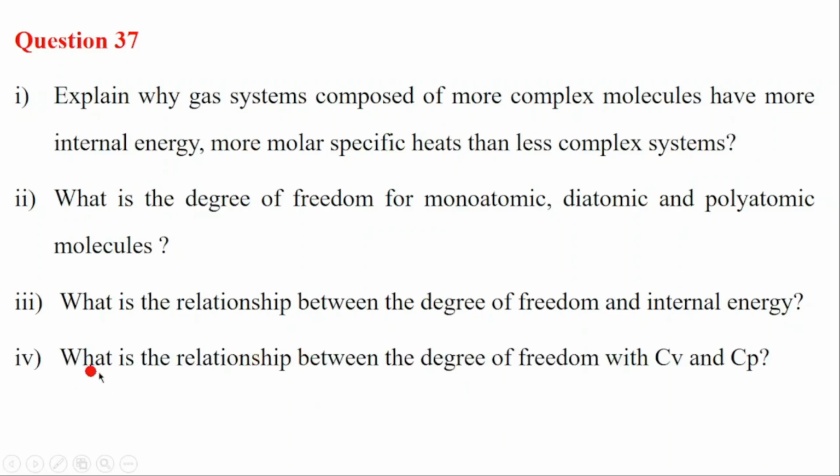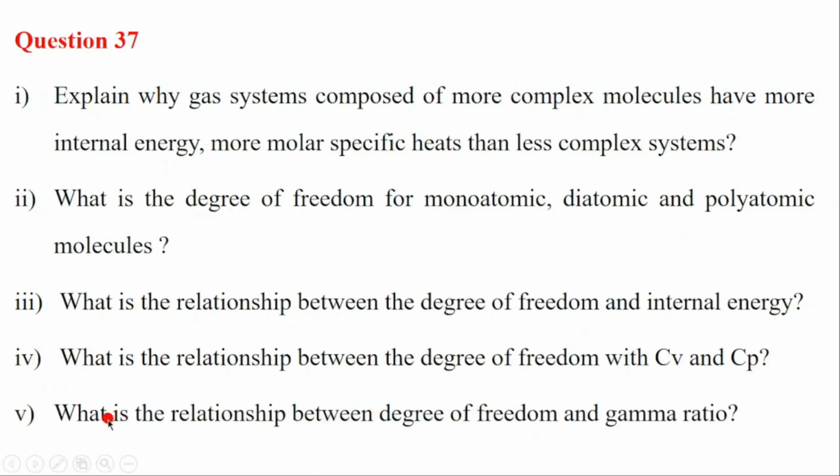The next sub-question is asking what is the relationship between the degree of freedom and CV and CP. We need to explain the relationship between the degree of freedom and the heat capacity at constant volume and the heat capacity at constant pressure. Then the last sub-question is asking what is the relationship between the degree of freedom and the gamma ratio, which is the ratio between CP and CV. Let's start with the answers.